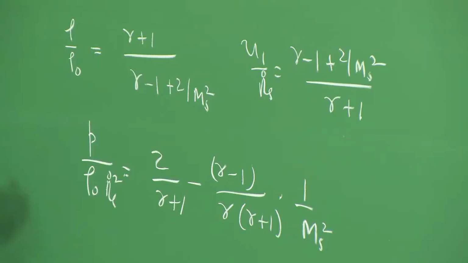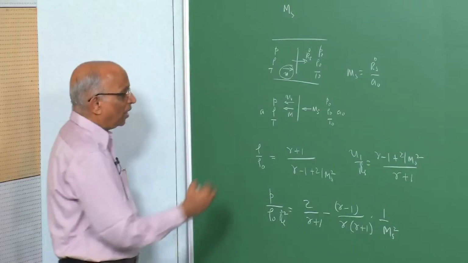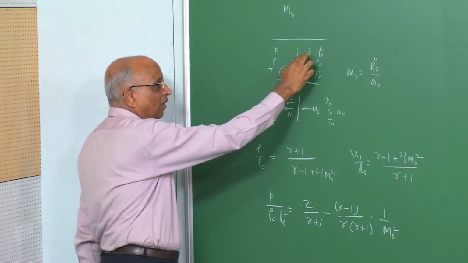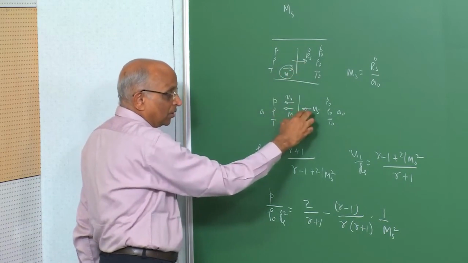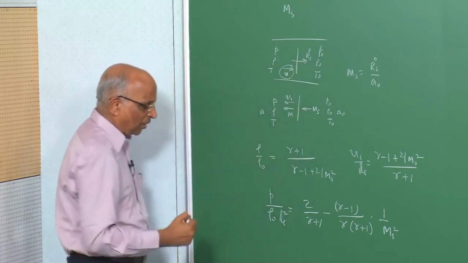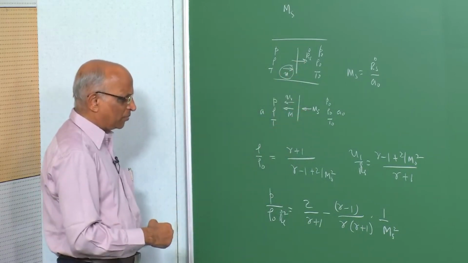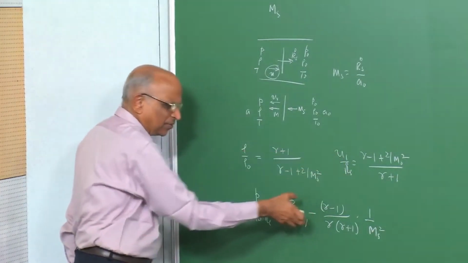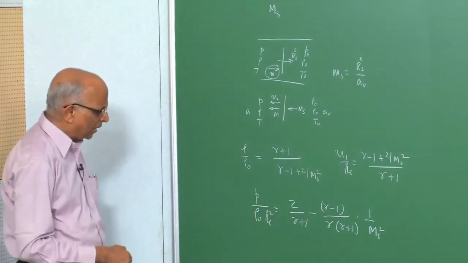We want to use these relations to be able to predict some motion of a blast wave. And how do we do that? Well, a blast wave is something which travels with varying velocities. That means the Mach number is continually changing in a blast wave, and that creates some problems. But to be able to do that, let us examine these three expressions in somewhat greater detail.